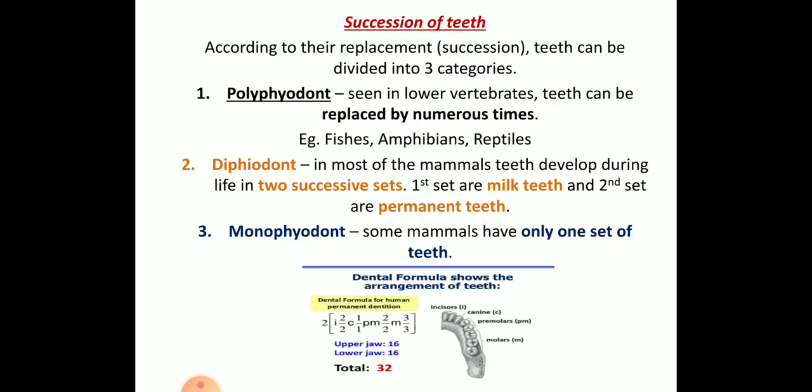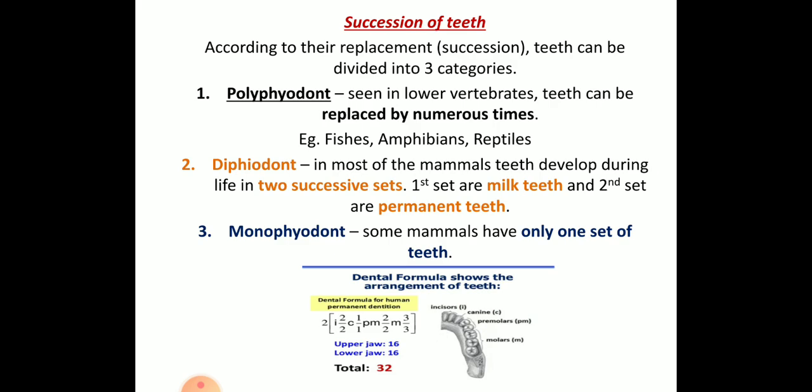Coming to succession of teeth. Succession is how one set of teeth comes in and how it is replaced. There are three types. One is polyphyodont, where the teeth, if broken, can be replaced a number of times. You can see this in fishes, amphibians and reptiles.